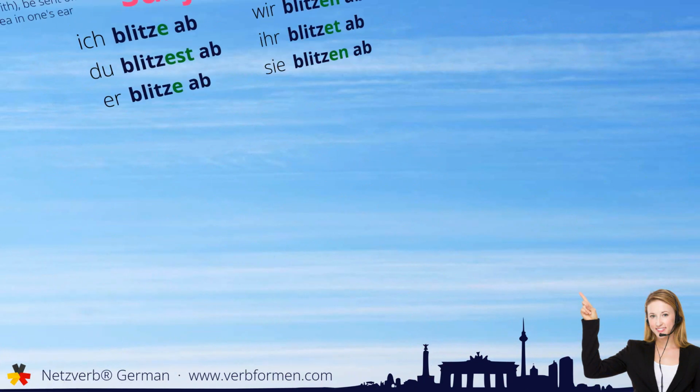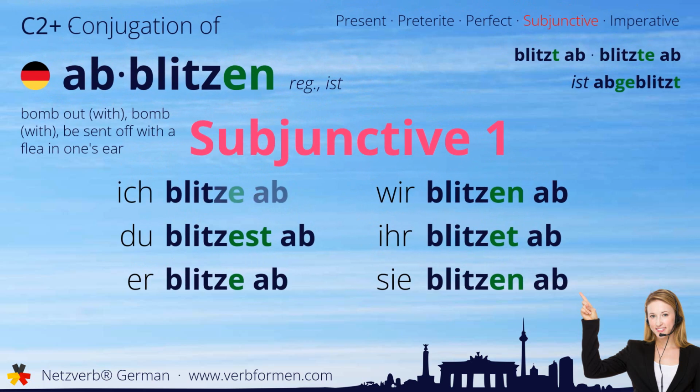Next up is the subjunctive one. Ich blitze ab. Du blitzest ab. Er blitze ab. Wir blitzen ab. Ihr blitzet ab. Sie blitzen ab.